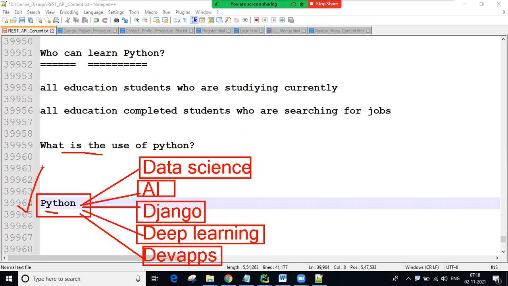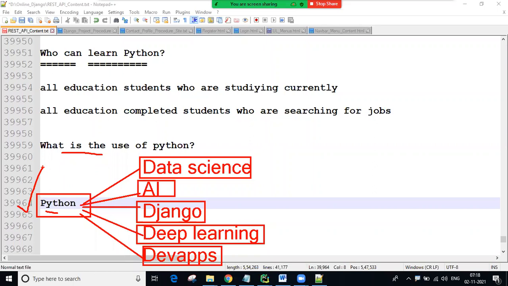Some people ask in interviews why Python is currently in demand in industry. Why? Because there are n number of courses in the industry: data science, artificial intelligence, Django, deep learning, like this. To learn all these courses, Python is a common platform, a common technology. That's why Python is in demand in industry, and there are also a lot of benefits of using Python, guys.